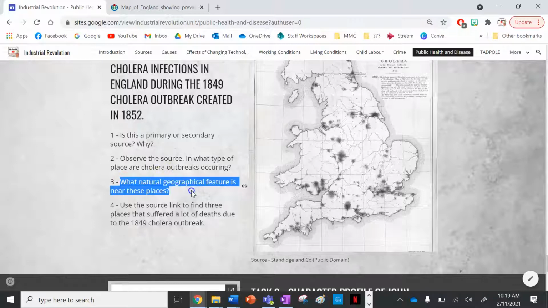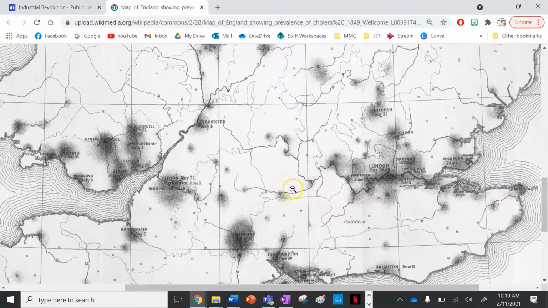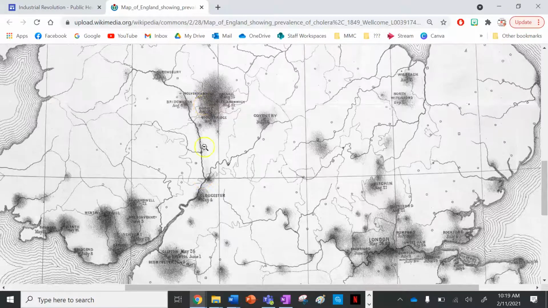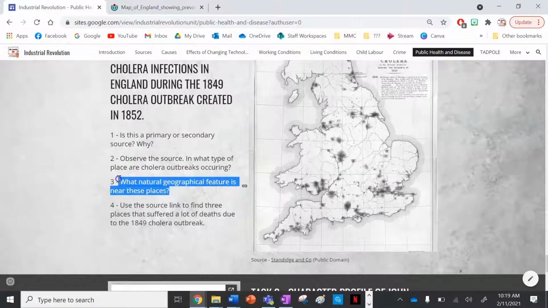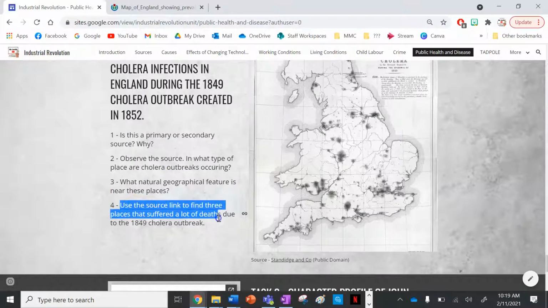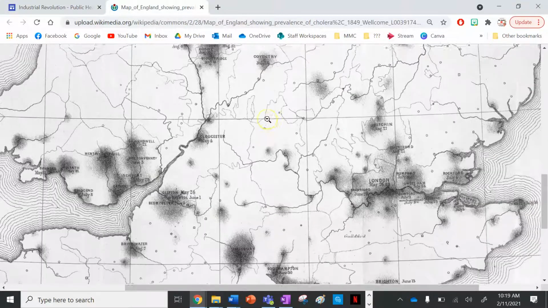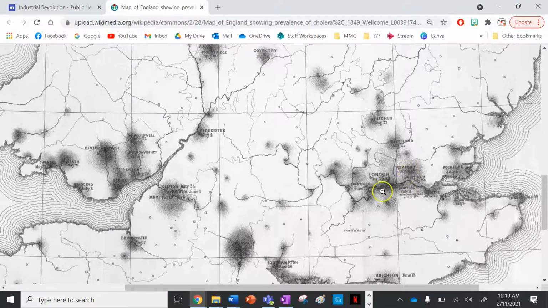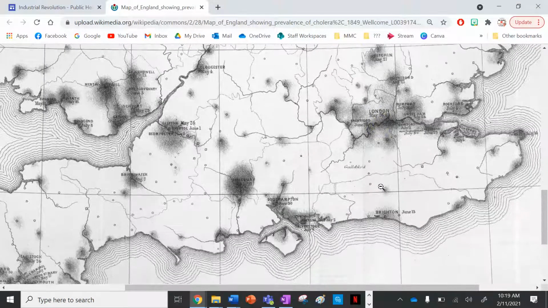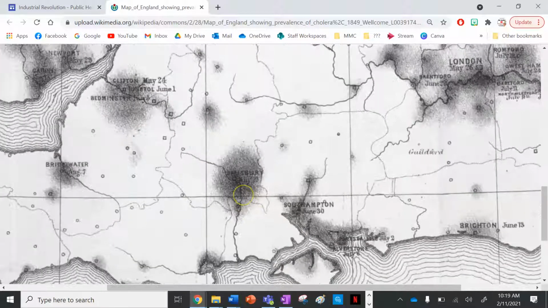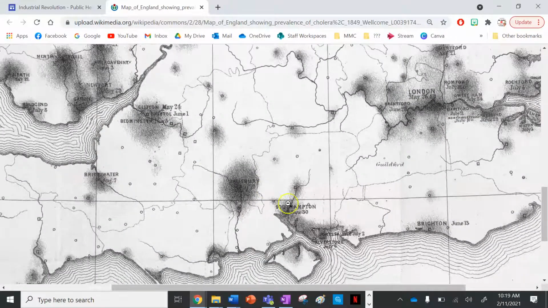What natural feature is near all these places? So look, we've got a river going in here from the ocean. We've got another river going up here, which has infected all these cities here. So your answer for number 3 will be rivers. And then lastly, source number 4, using the source link to find 3 places that suffered a lot of deaths. So we're looking for these really shaded areas. So we'll go London, Southampton, and if I just zoom in there, we've got Salisbury in there. So I'll go to those 3 places.